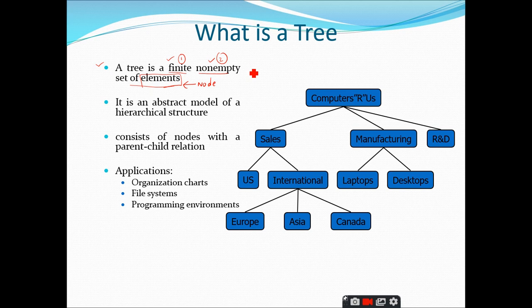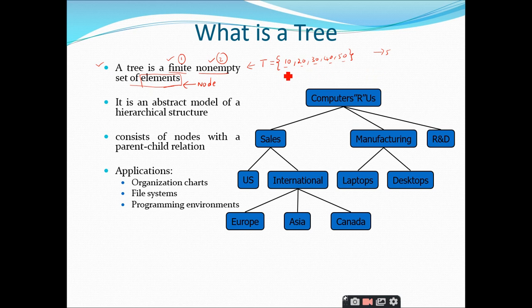And other than this, we have to add one more thing. For example, assume that I want to represent a tree like this. I write T is equal to, since I have to represent it with a set of elements or set of nodes, let the nodes be given the names 10, 20, 30, 40, 50. So how many nodes are there in my tree? You just count the number of elements inside this set. Since I have 5 elements in this set, the number of nodes present inside the tree is 5.